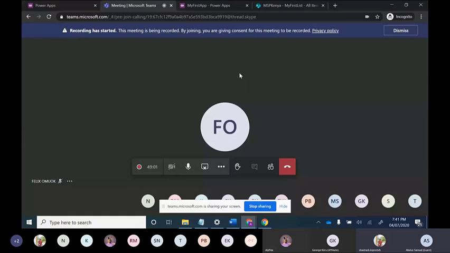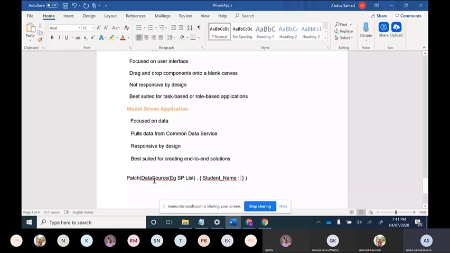Fine. So I was on this function, how to write this function, Power Apps data source. Data source means currently we are using a SharePoint list as a data source. We can use a number of data sources. Whenever we connect a data source, it will populate in the data source column. After that, we have to give curly braces, then close the bracket.